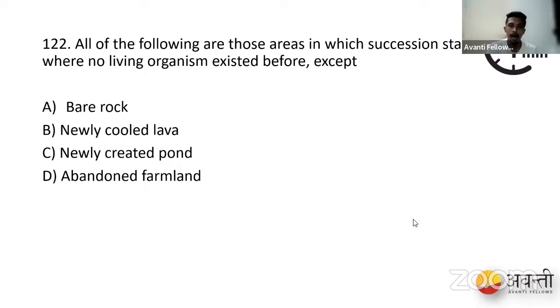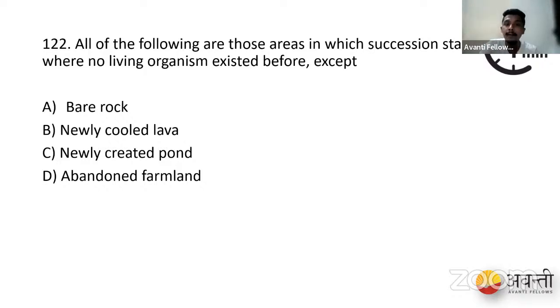D, abandoned farmland, somebody has told. So let us check if it is the right option. If you see the options, bare rock, there is no life there. Newly cooled lava, it is just cooled, right? It's very hot, it has become cold, there is no life there. Newly created pond, there is just minerals, but no life, right?